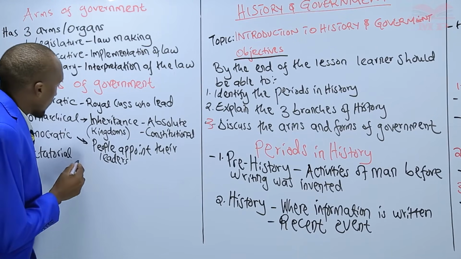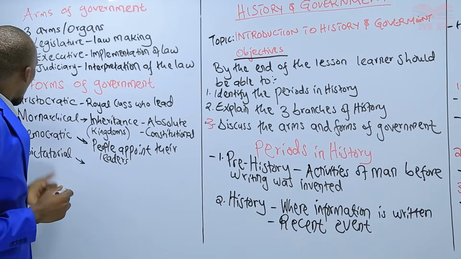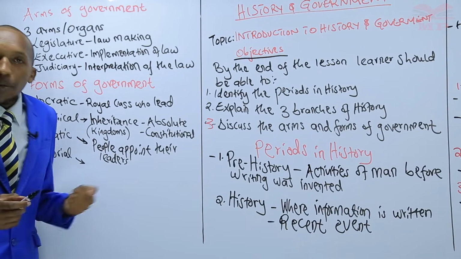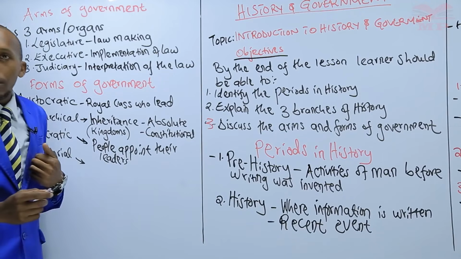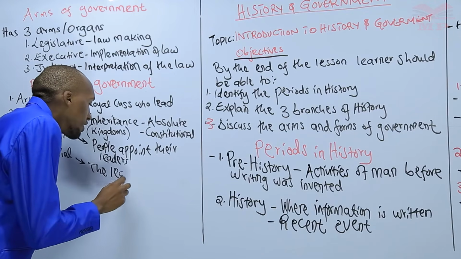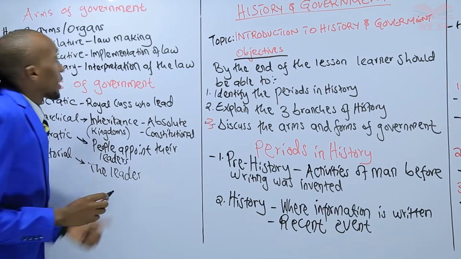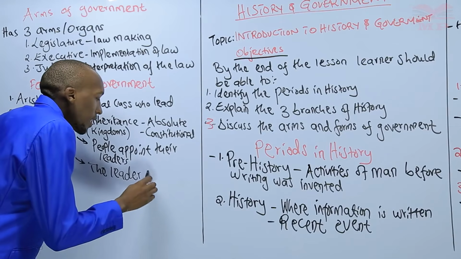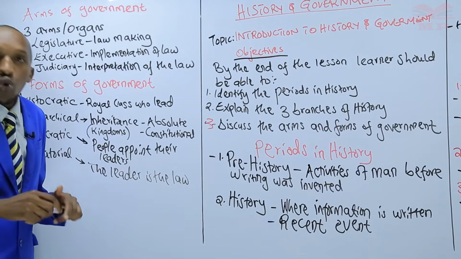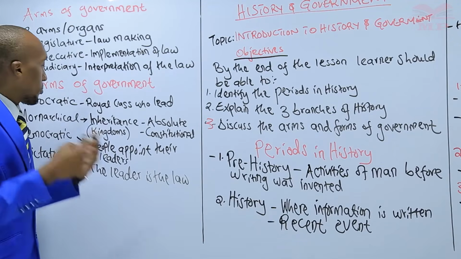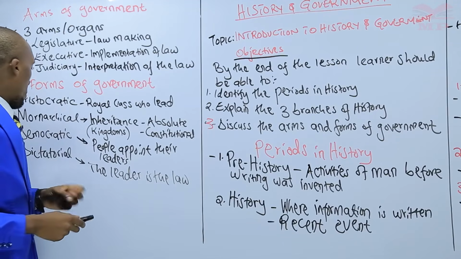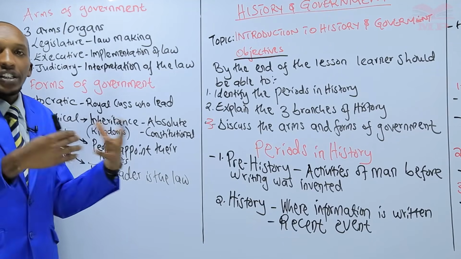Now, we have the last form of government, a dictatorial government. The leader is the law. The leader who is leading the government, the leader is the law. The person who is in leadership or is in power says it all. Whatever he says becomes law. We have had different examples of dictators in the world.